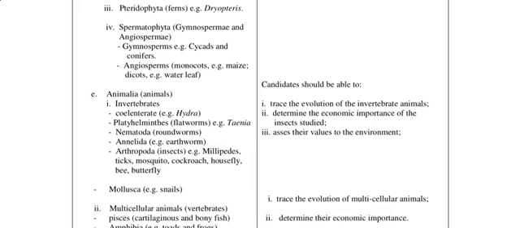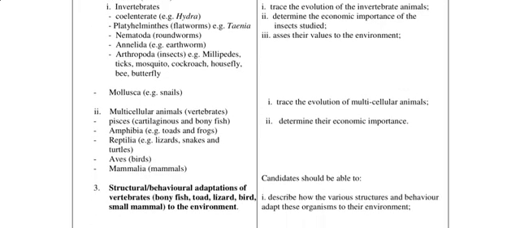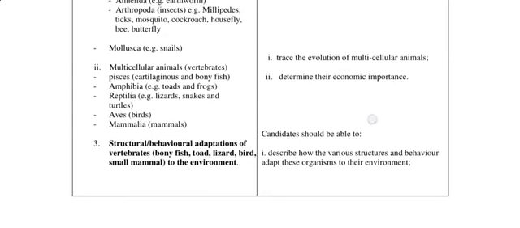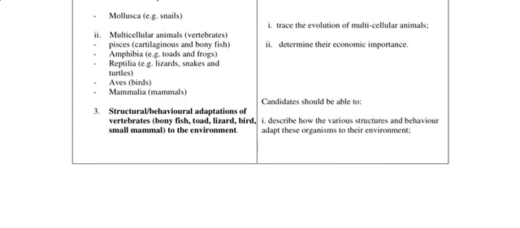So you just have to study and it's also good to know their diagrams. Cockroach, study the diagram, the mouth parts, and all that. Then it still says we should trace the evolution of multicellular animals. I talked about that. Determine their economic importance. Alright, so that's that about chapter 2 under that section A.